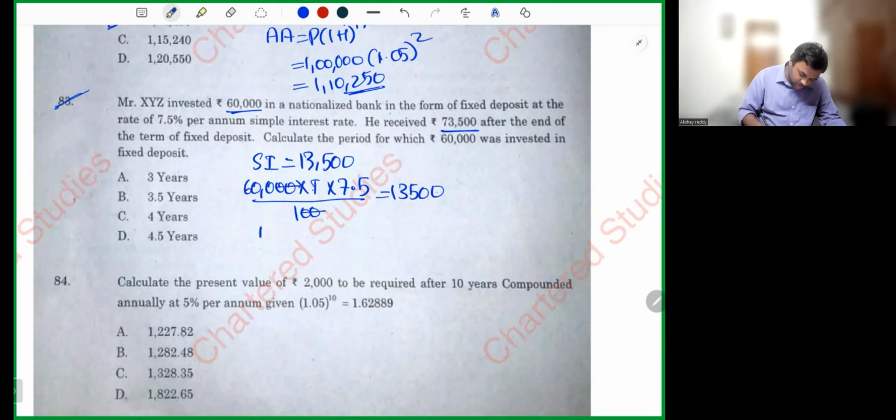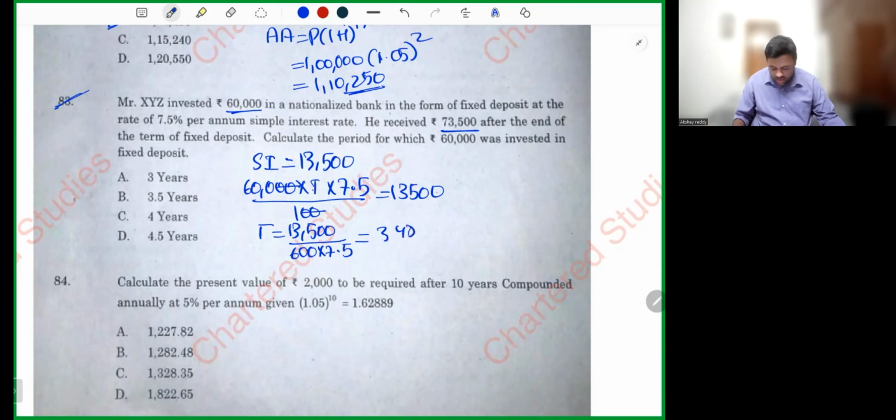Cut, T is equals to 13,500 whole divided by 600 into 7.5. Let's do 13,500 divided by 600 divided by 7.5. T is equals to 3 years. Next step.